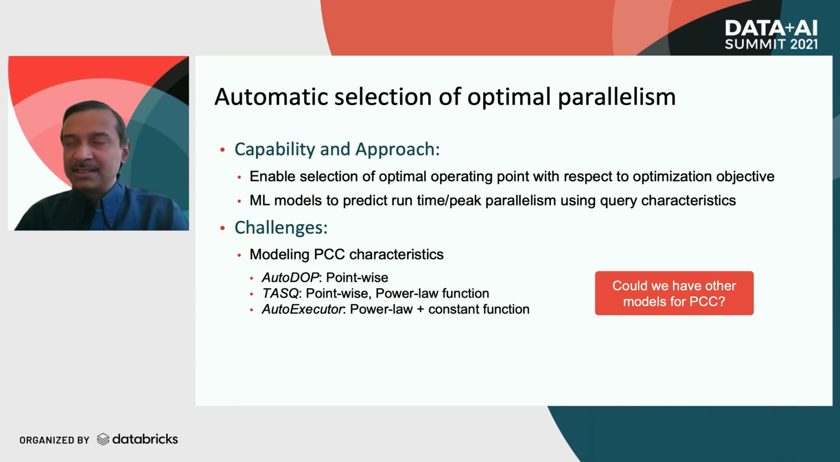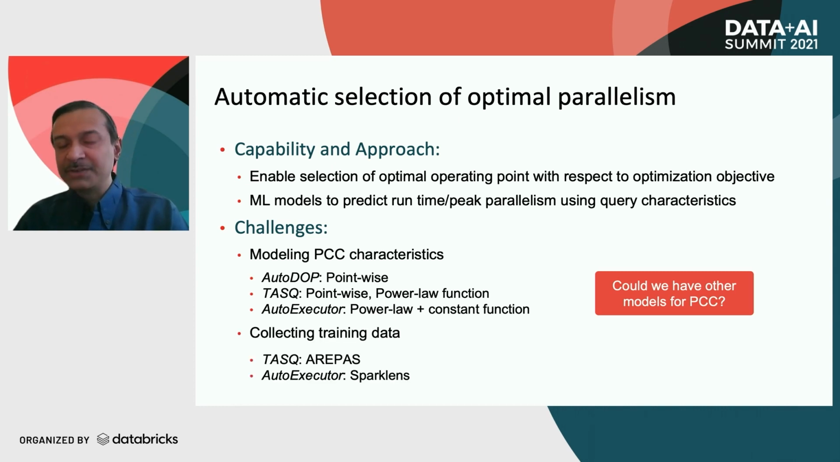The second challenge is about collecting training data. For training the machine learning models, we need for every query its runtimes at different amounts of parallelism. But this could be expensive to collect. Our approach in the TASQ project was to use the AREPAS simulator that Vishal described. It uses a skyline simulator to estimate these runtimes at different parallelisms. In the Auto Executor project, we use the open source Sparklens tool, which uses a scheduler simulator to estimate the runtimes at different parallelisms.